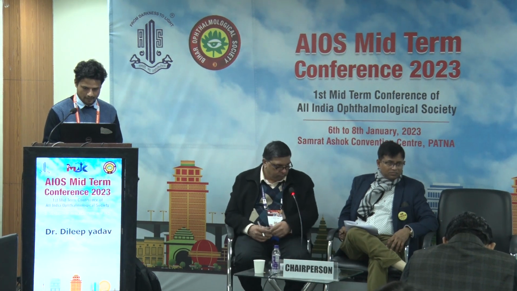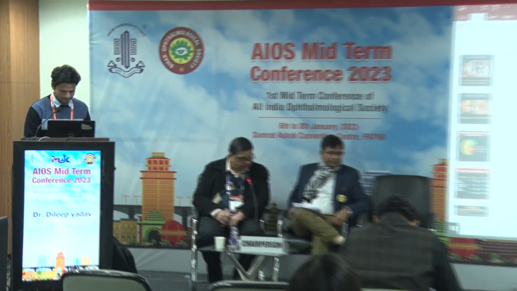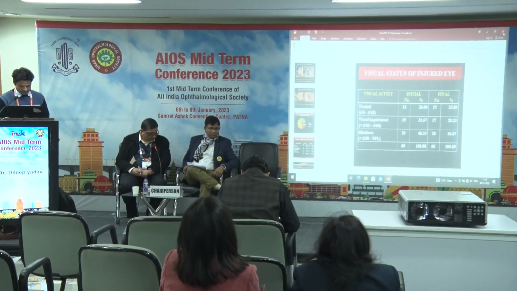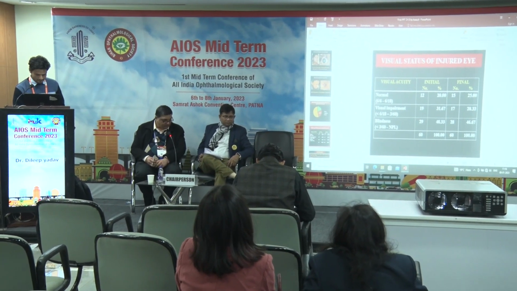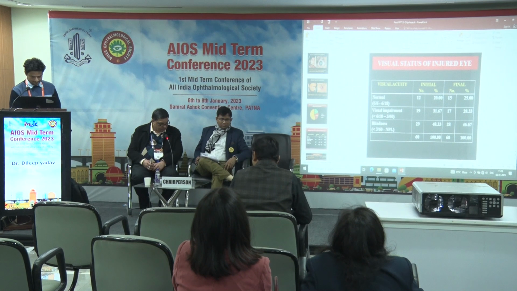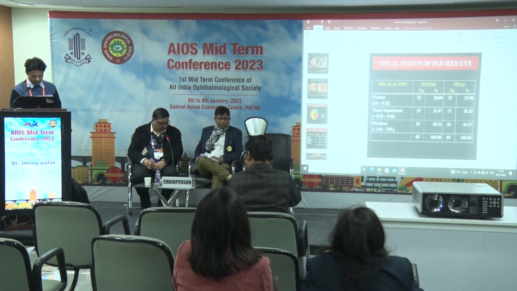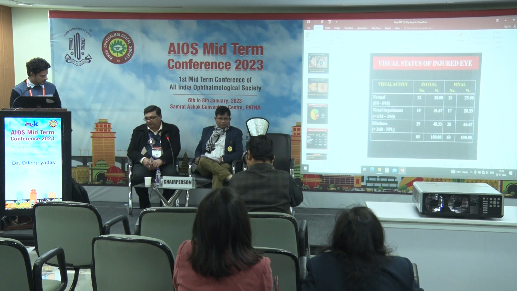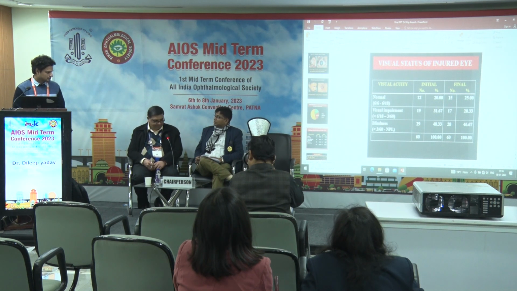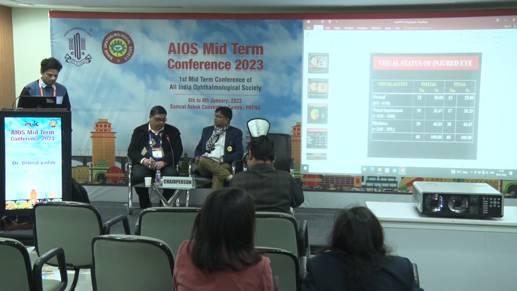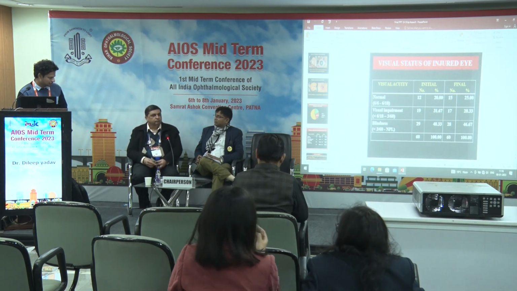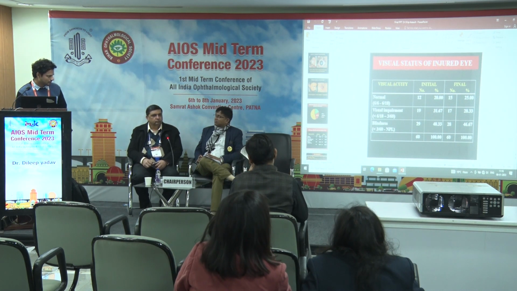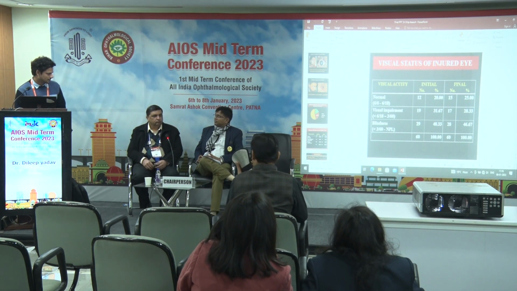Can you go back to your slide? Initial presenting visual acuity. This one. Visual status at the time of presentation, sir, in most cases is less than 3/60 in this diagram. 29 cases were 3/60, and final also was in 28 cases. So what all interventions were done in these cases? Sir, we treated, and it depends on how much the injury is. If there is a tear or anything else, we repair the tear, but improvement is not very much.